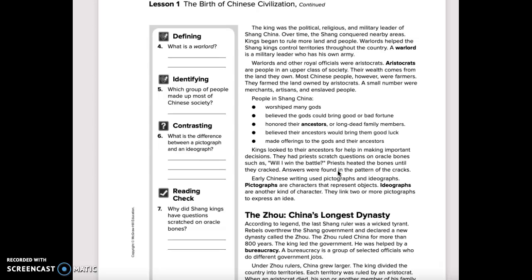Warlords and other royal officials were aristocrats. Aristocrats are people in an upper class of society. Their wealth comes from the land they own. Most Chinese people, however, were farmers. They farmed the land owned by aristocrats. A small number were merchants, artisans, and enslaved people.